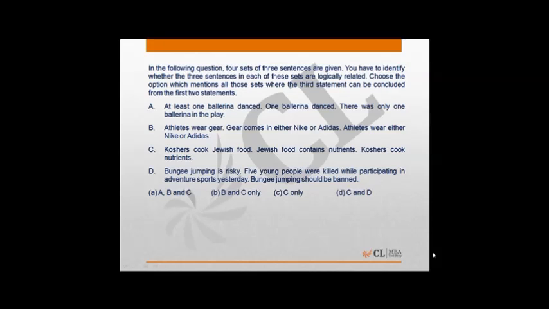The next question again is a deductive logic question. Let's look at this question. Statement A says at least one ballerina danced. There was only one ballerina in the play. This is not logically correct, because if we say at least one ballerina danced, that does not mean that there was only one ballerina. Hence A can be eliminated, and also option A can be eliminated with this. Statement B says athletes wear gear. Gear comes in either Nike or Adidas. Athletes wear either Nike or Adidas.